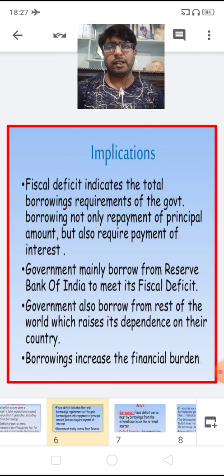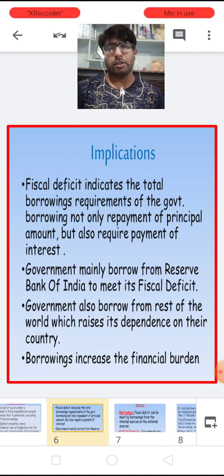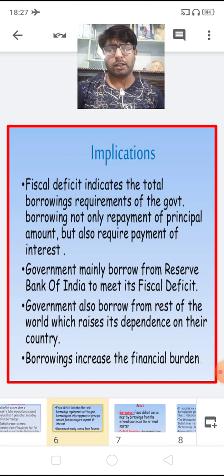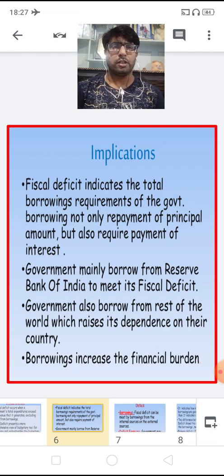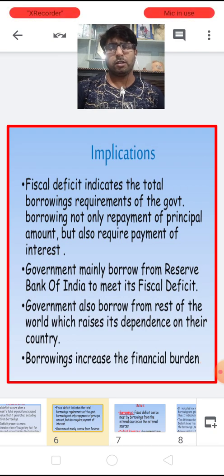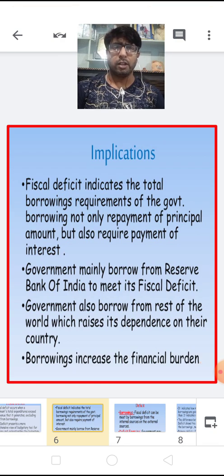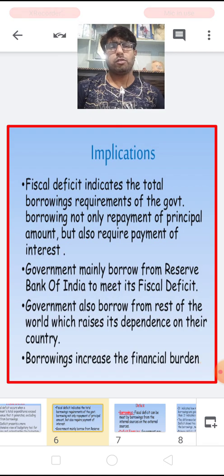The next implication is the erosion of the government's credibility. If there is a high fiscal deficit, it erodes the credibility of the government in the domestic as well as the international market. The credit rating of the government is lowered, and owing to the lower credit rating, global investors start withdrawing their investment from the domestic economy, which consequently reduces GDP growth.